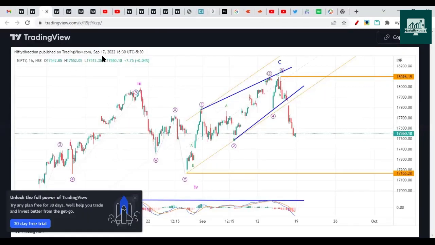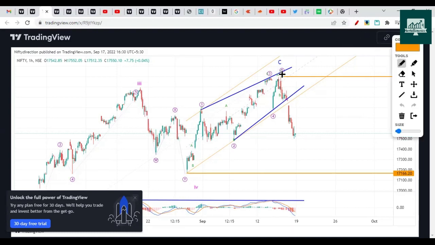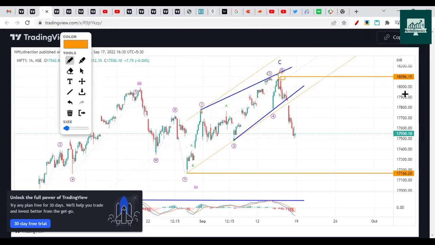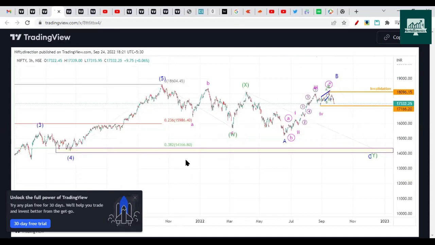So this was the chart that we published on 17th of September, where we mentioned that this is an ending diagonal pattern and Nifty has made top here. That is 18,096 is the top, and more or less it will drop towards this. So this level was already achieved.